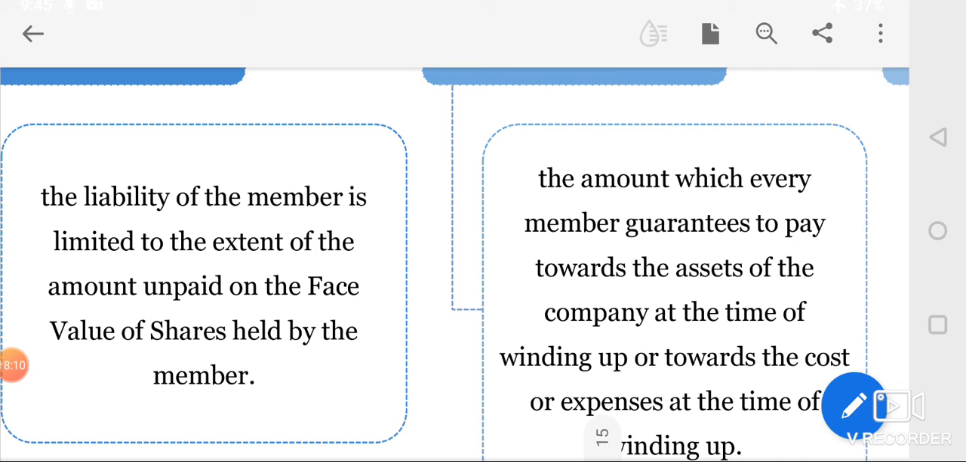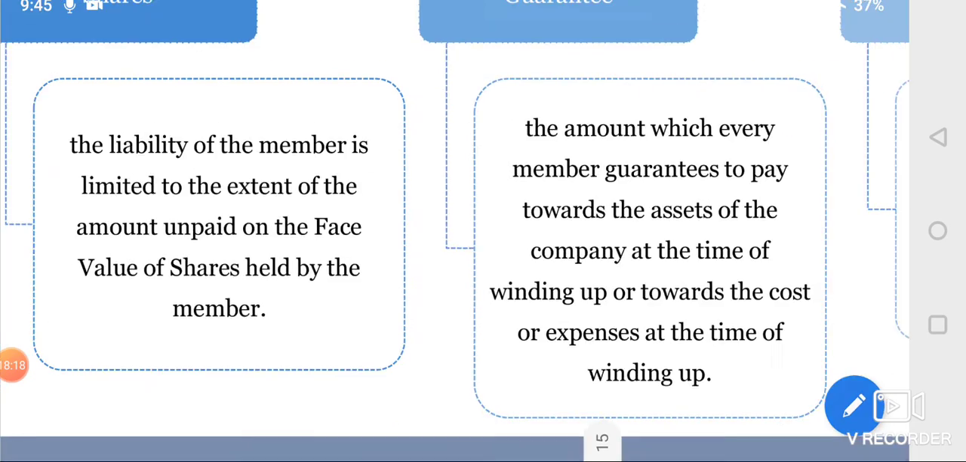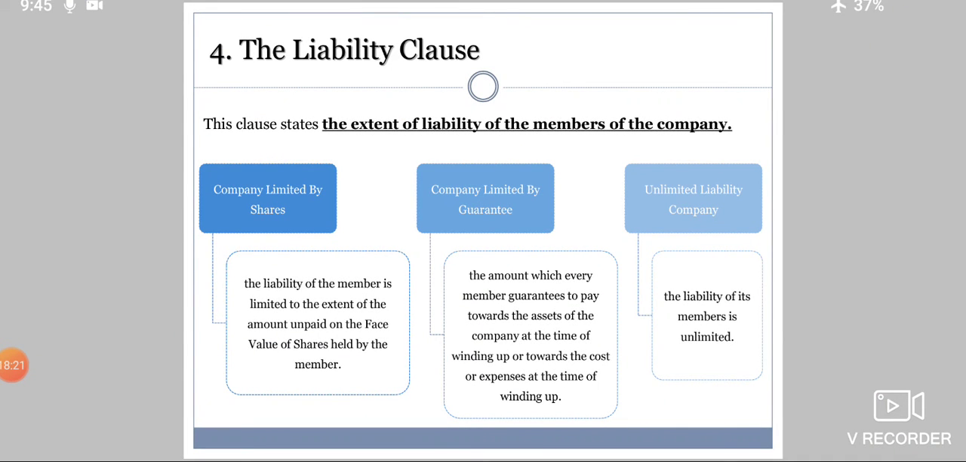You are now only liable for the remaining 5 to pay to the company. That is the unpaid amount on the face value of the shares. Then you have got company limited by guarantee. In this, the amount which every member guarantees to pay towards the assets of the company at the time of winding up, or towards the cost or expenses at the time of winding up. That means the guarantee given by the member of that particular amount is only the liability of that particular member.